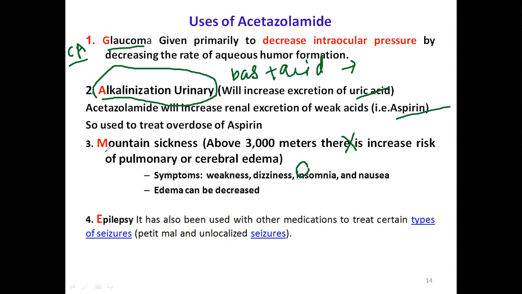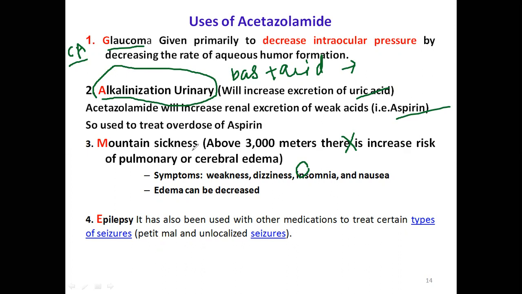Then one more use is in treatment of mountain sickness. Especially if you are going to Mount Kenya, climbing that mountain, you need to have some professionals. Otherwise, if I go to some level, about 3000 meters, what happens? I get giddiness, vomiting sensation, hypotension. Sometimes, if it is not treated, you get pulmonary and cerebral edema.